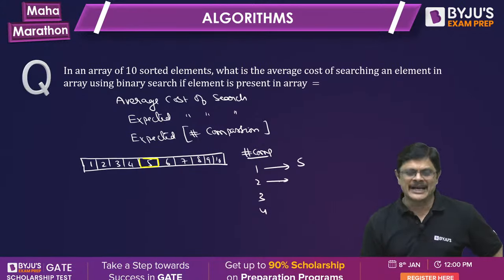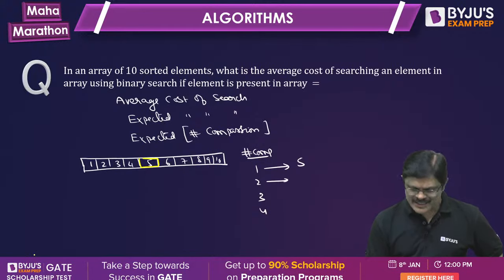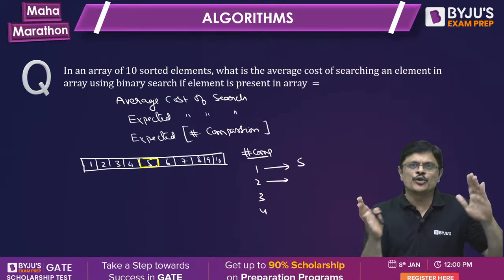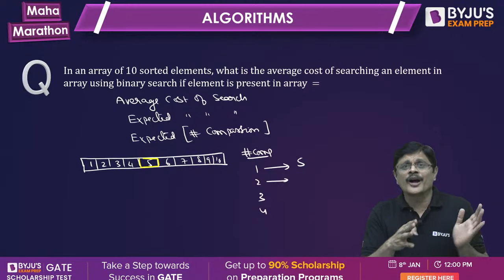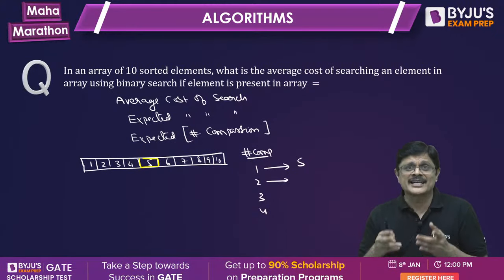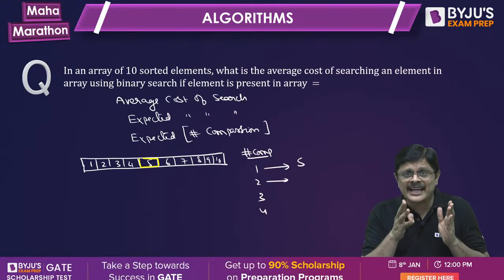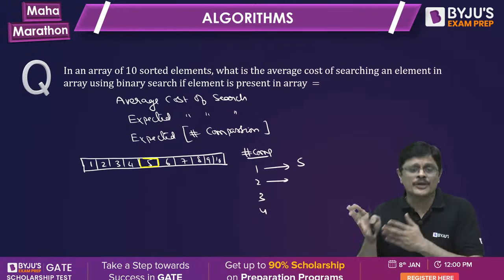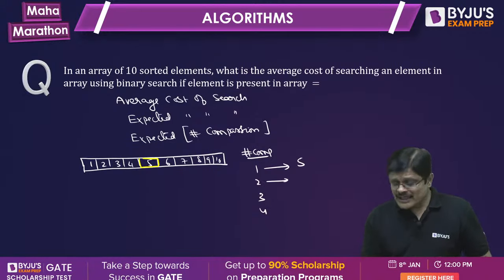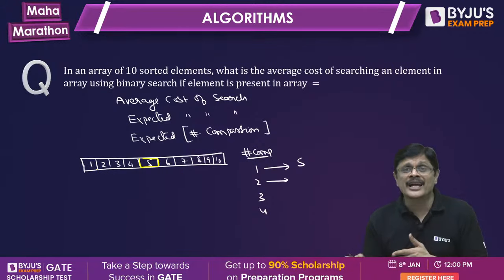Now in the second comparison, here there is a problem, sir. You don't know whether you go to the left subarray or the right subarray. If the search element is less than 5, you go to the left subarray. If the search element is greater than 5, you go to the right subarray. So the second comparison may be done on the left subarray or the right subarray.